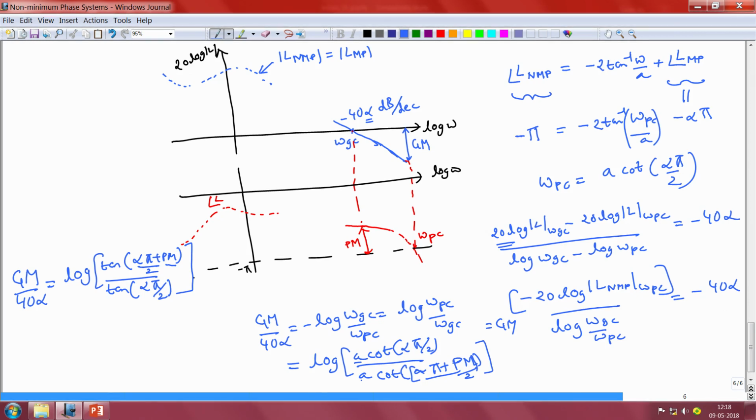Now, once we know that term alpha, we can plug that back into the expression for the gain crossover frequency, which is given by omega Gc is equal to A times cot of (alpha pi plus Pm) by 2. So, we can plug that alpha which satisfies this particular equation back into this equation and determine the best possible gain crossover frequency that we can achieve for a specified gain margin and a specified phase margin.